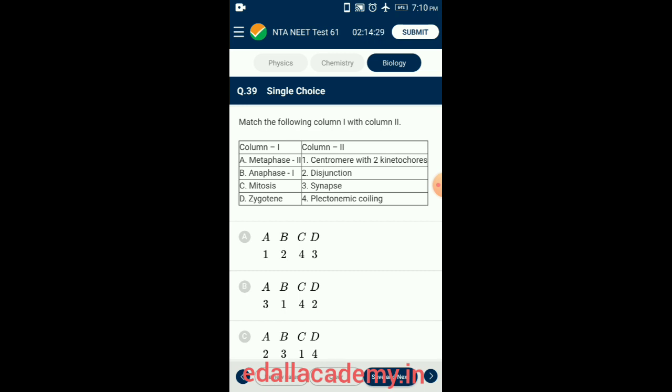Plectonemic coiling refers to the intertwining of the double helix DNA molecule in such a way that for its correction, unwinding of the DNA helix molecule is required. This takes place in mitosis, in which sister chromatids are tightly coiled upon each other. In the zygotene stage, homologous chromosomes synapse by coming to approximate alignment. So the correctly matching option is option A.